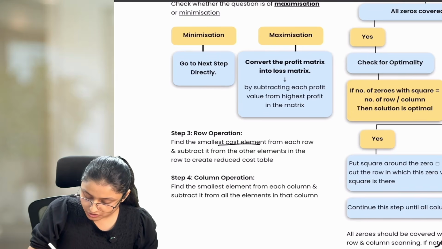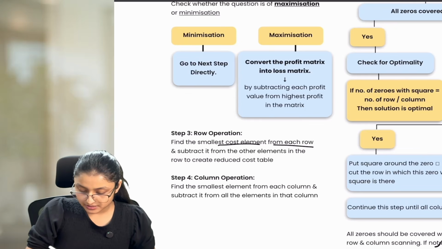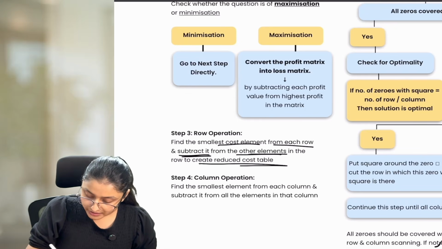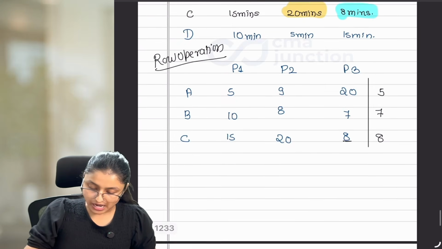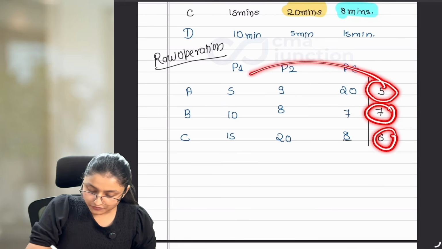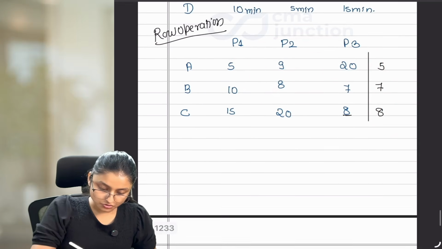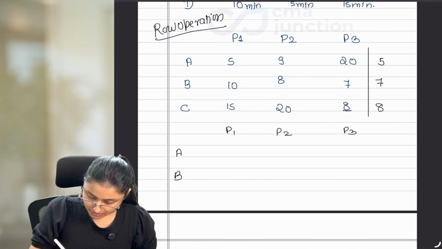Find the smallest cost element from each row. That we found out, and then subtract it from the other elements in the row to create the reduced cost table. Now to create your reduced cost table, you have to reduce this smallest element from all the elements which are there in your specific rows. So now we'll get our new table P1, P2, P3, A, B and C.